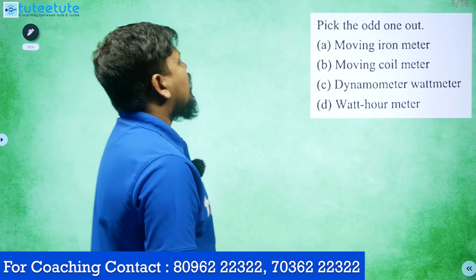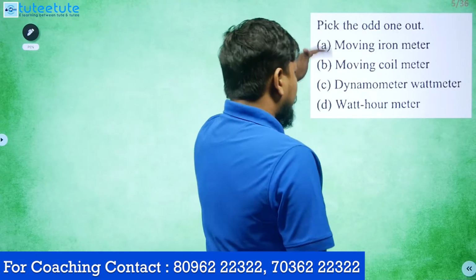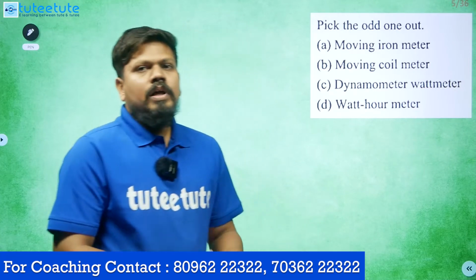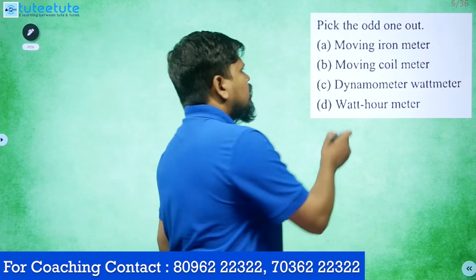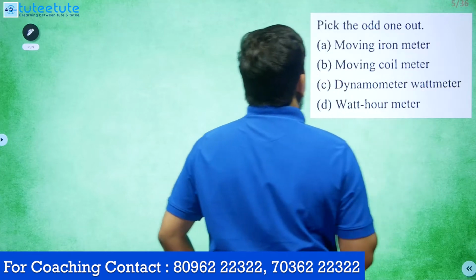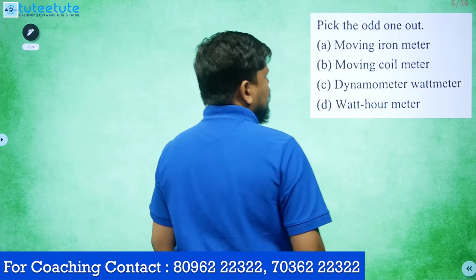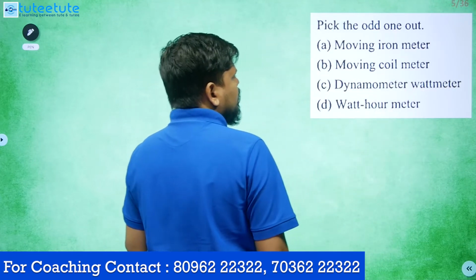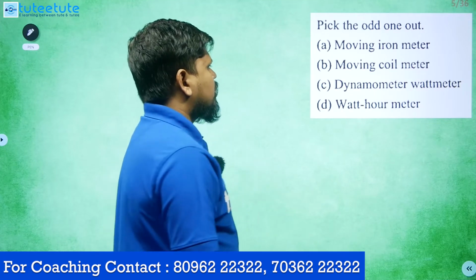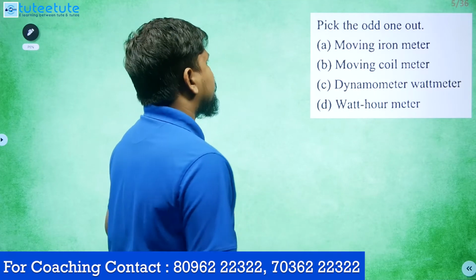Next question: pick the odd one out. They have given four options of instruments and are asking us to pick the odd instrument. That means moving iron meter, moving coil meter, dynamometer, wattmeter, and whatever meter. Generally, we will see what these instruments are.